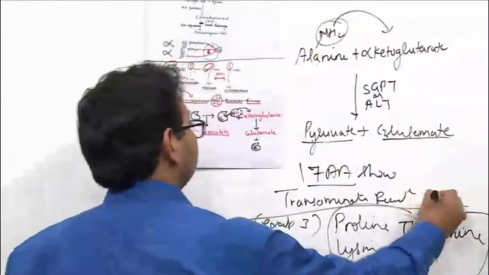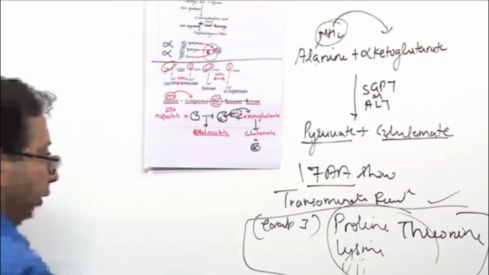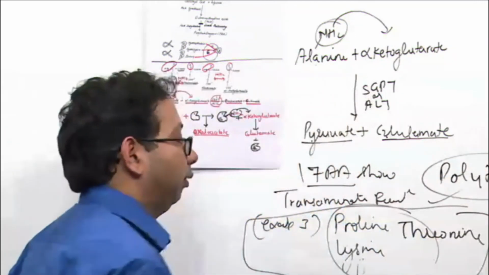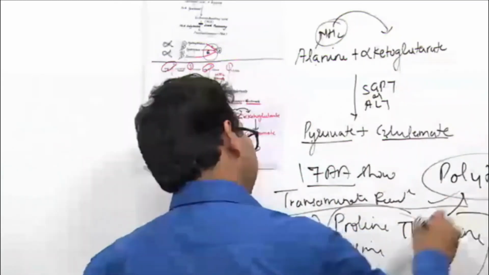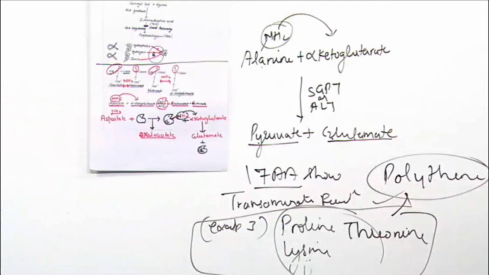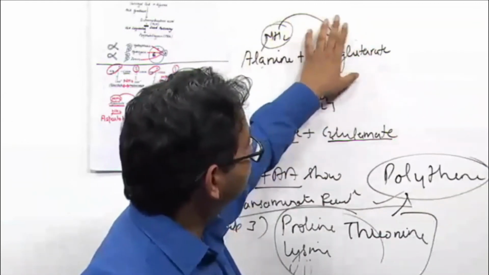Question: out of 20 amino acids, 17 amino acids show transamination, except 3: proline, lysine and threonine. You may make a mnemonic: polythene. Or you can remember like this, all amino acids are degraded by transamination except polythene. Polythenes are not degraded. Okay. Means all 17 amino acids will transfer their amino group to alpha ketoglutarate to form glutamate.